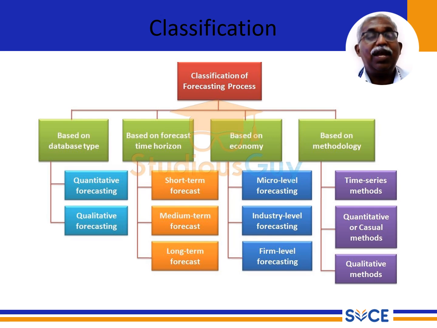Now, we have a classification of the forecasting process. I already expressed that forecasting is based on the previous year database.